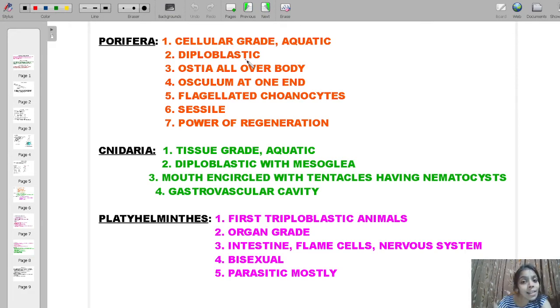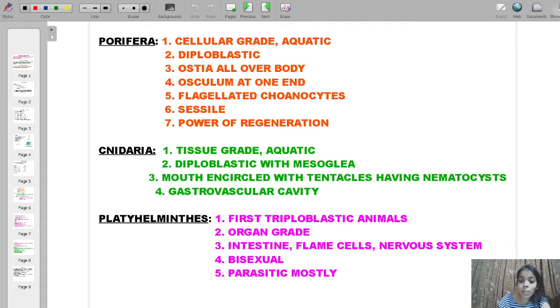So the cells of such organisms constitute the body wall, and the body wall has two embryonic layers, one outer and one inner. The outer one is called ectoderm, and the inner one is called endoderm.